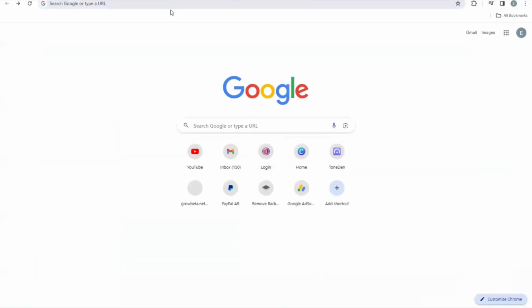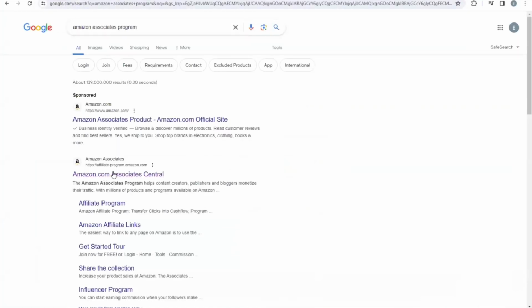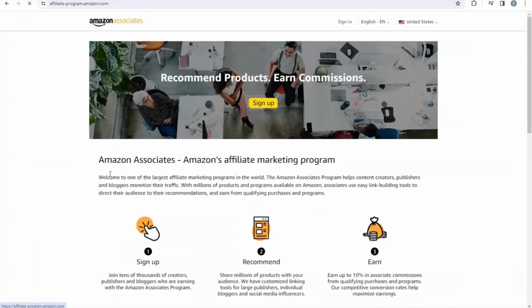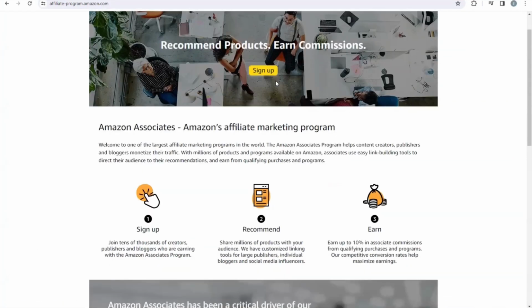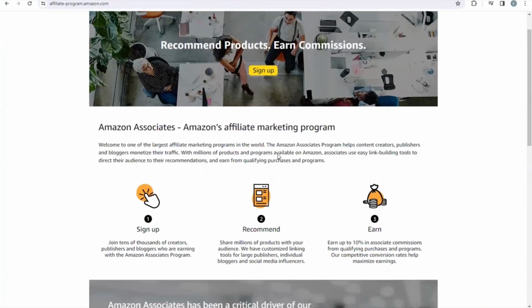So here is my browser. All you need to do is to come and search for this Amazon Associate Program, right? So what you're going to be clicking is this particular second link, understand? So all you need to do is to tap on it. Once you tap on it, it will bring you to this screen where they say Amazon Associate, Amazon Affiliate Marketing Program, right?